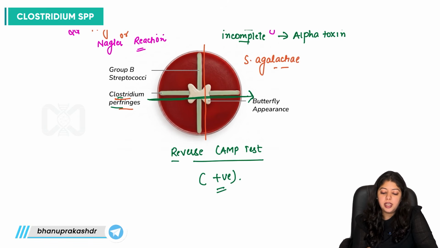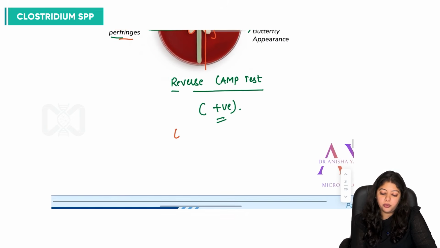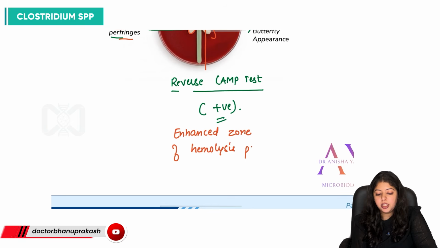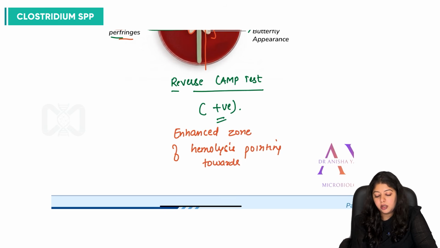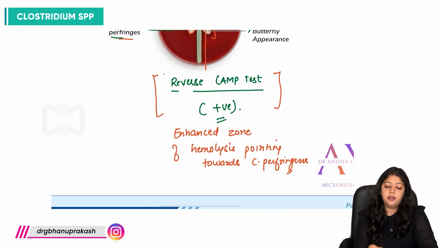And because of this, there is an enhanced zone of hemolysis towards the Clostridium perfringens. This enhanced zone of hemolysis pointing towards Clostridium perfringens is showing this reverse CAMP test positive, right?